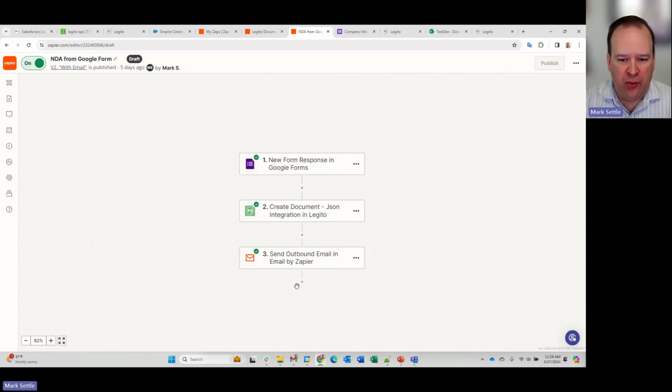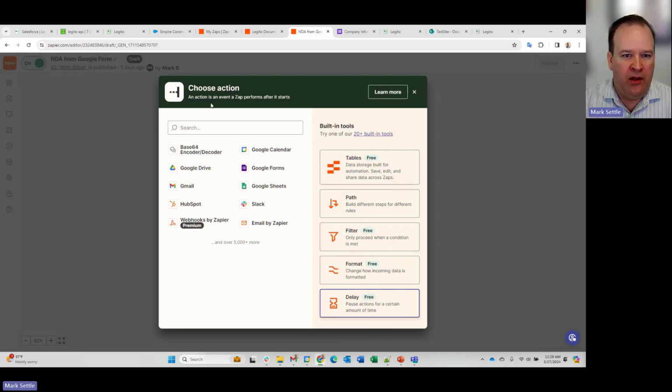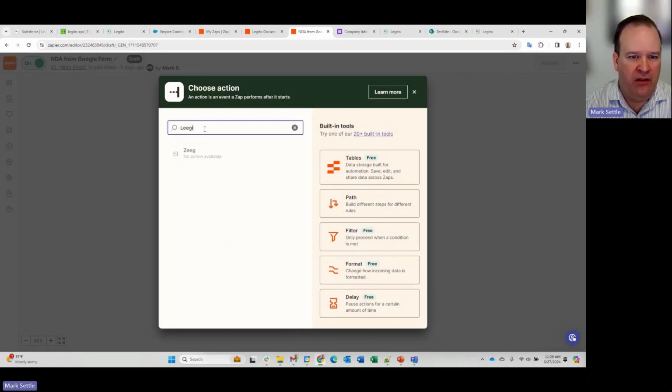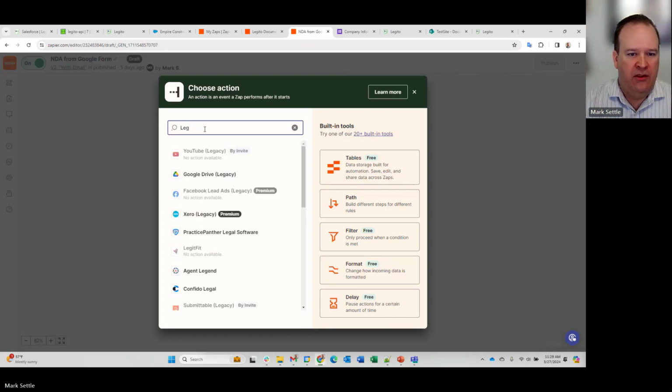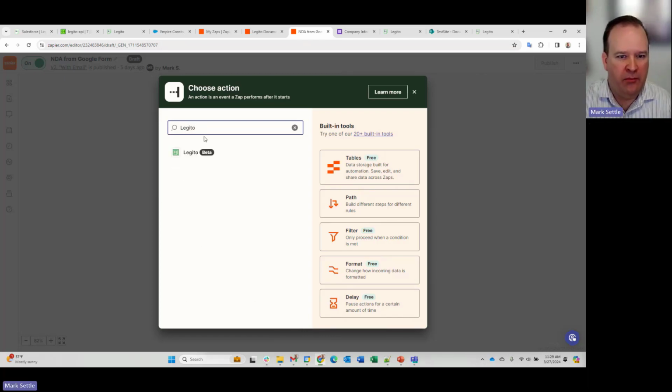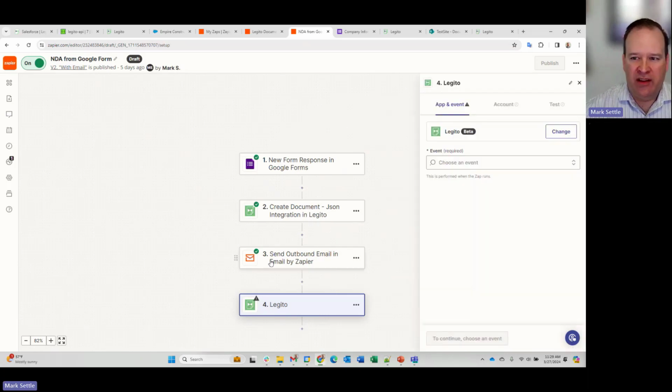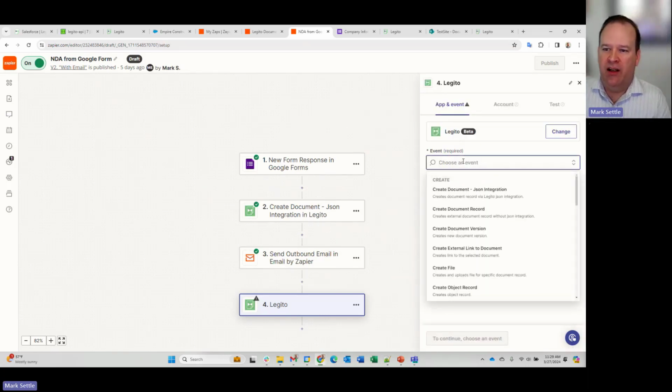So just to show you really briefly that Zapier integration as well, I'm going to come in and say I wanted to add a new step into this Zap. So I'll just say Legito. And we can select that. And then you can see when I choose Legito, I've got different events that I can actually take action on. Create a document using the JSON integration, which is what I was doing in this one.